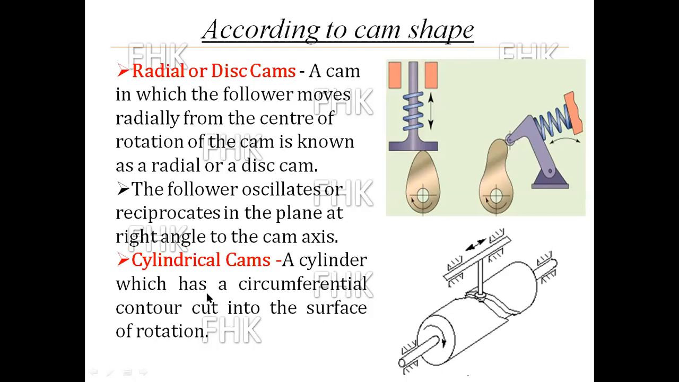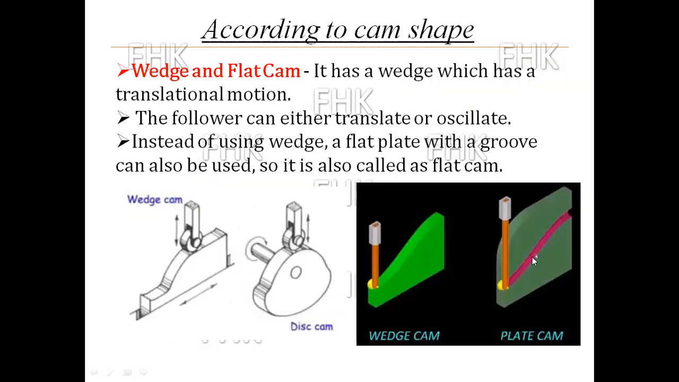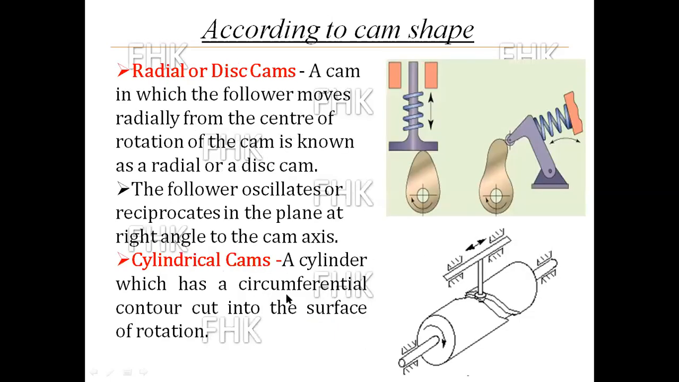The third classification is the cylindrical cam, in which a cylinder has a circumferential contour cut into the surface of rotation. In the cylindrical type and the disc or plate type, a groove is cut in both types, but the basic element used in one is a plate, and here a cylinder is used as the rotational element or cam.